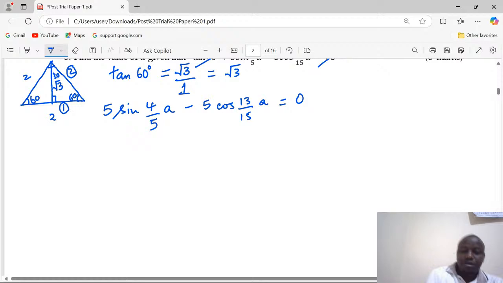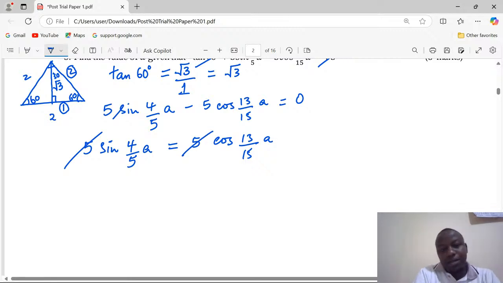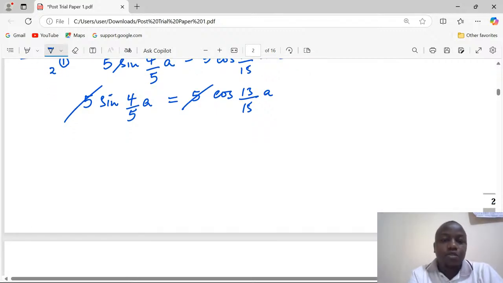From this point now, we are on the concept of complementary angles. 5 sine 4 out of 5a equals 5 cosine of 13 out of 15a. You see now 5 is appearing on both sides again. So 5 cancels out and we remain with the sine of 4 over 5a equals the cosine of 13 out of 15a.